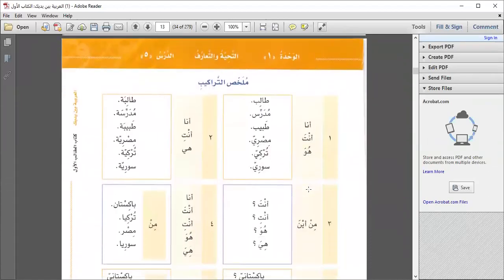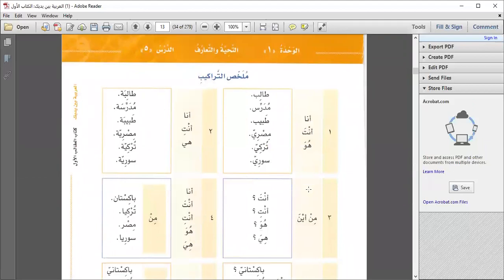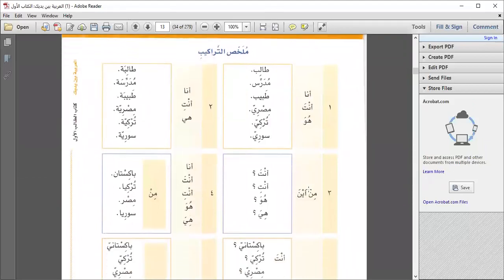Okay, this is Mukhallas al-Taraki, meaning summary of the exercises. This is a summary, look. Ana, I, Anta, you, huwa, he. Talib, Mudarris, Tabib, Misri, Turki, Suri. Ana Talib, Ana Mudarris. That's the guy. Anta Talib, Anta Mudarris, Anta Tabib, Anta Misri, Anta Turki, Anta Suri, huwa Talib, huwa Mudarris, huwa Tabib. Okay, this is how you can match them. This is just a summary of the whole chapter.